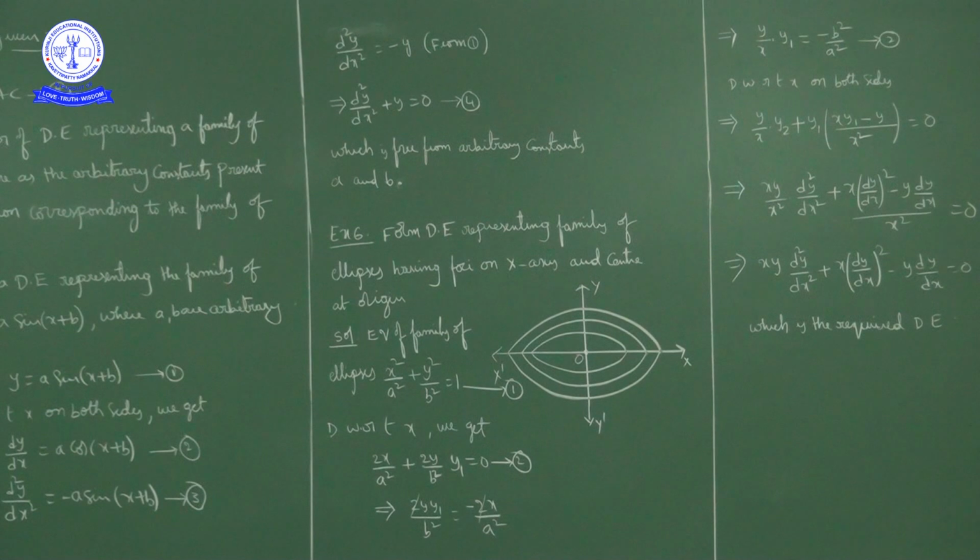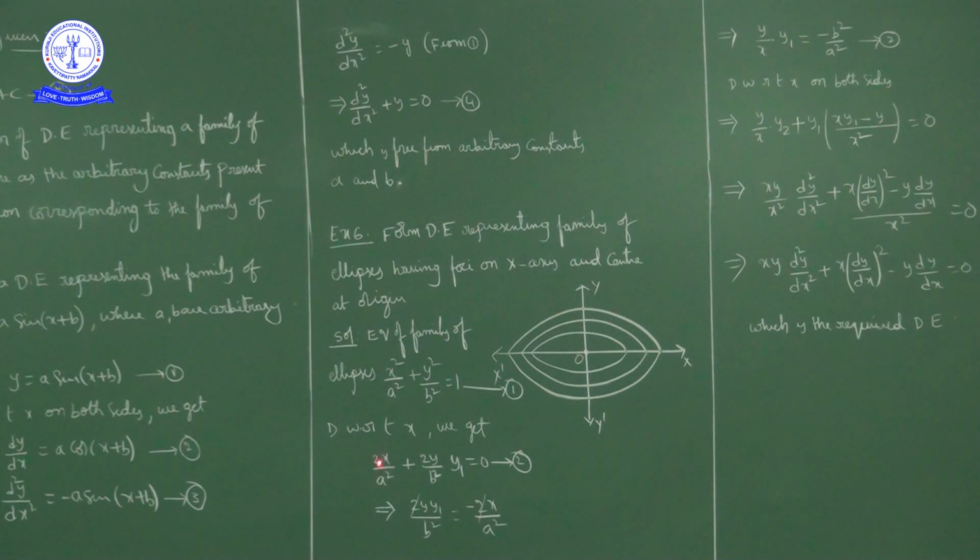Now, to form a differential equation, what do we have to do? We have to eliminate a and b. How to eliminate a and b? As we have two arbitrary constants, we have to differentiate twice. So, differentiate with respect to x on both sides. What do we get?